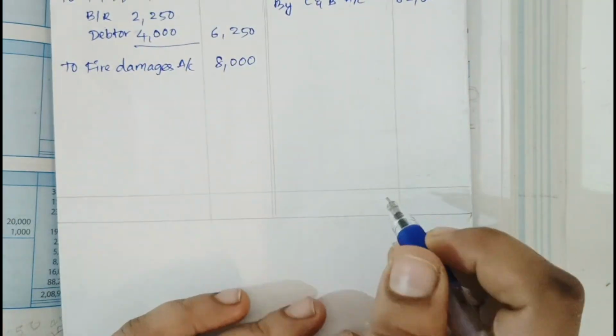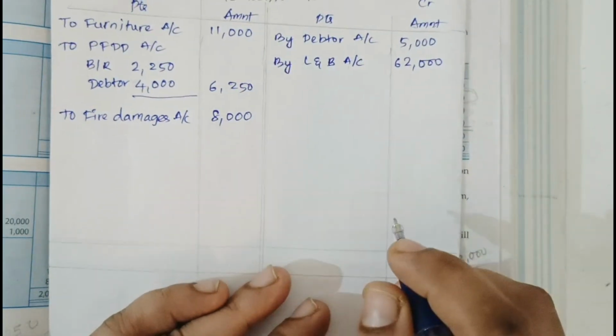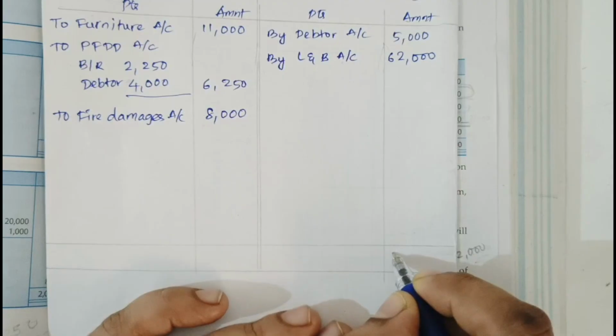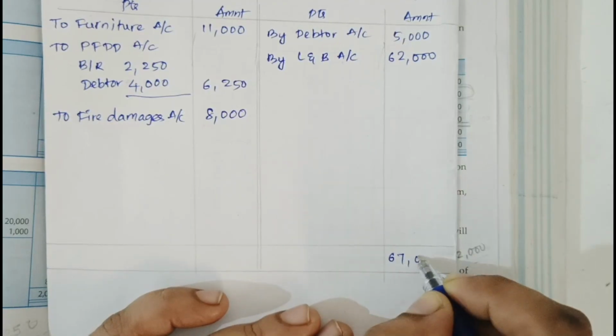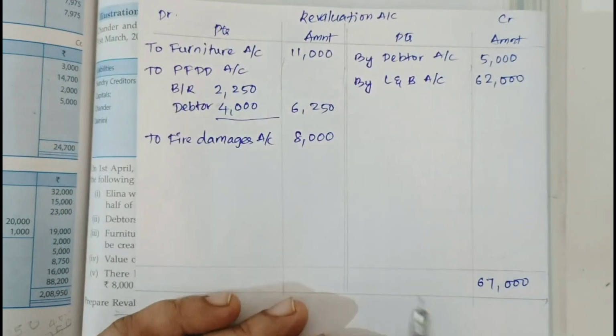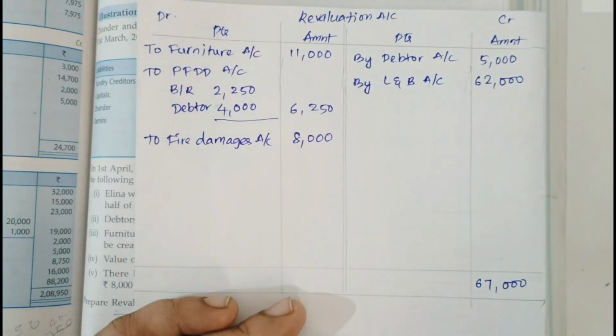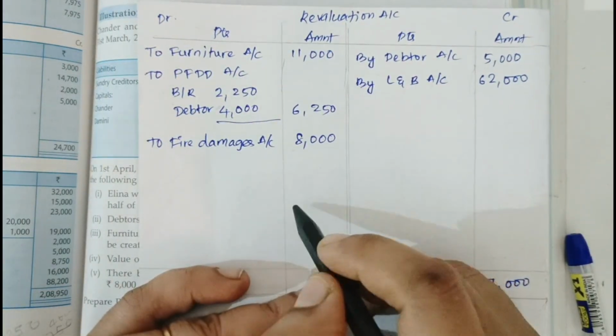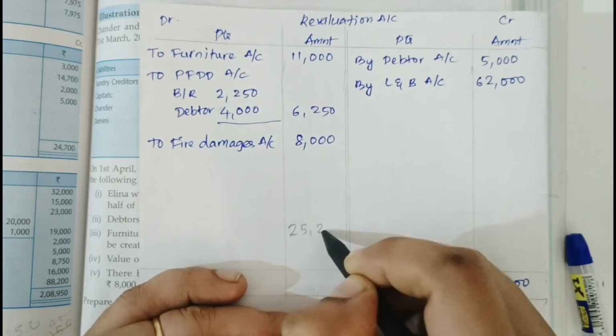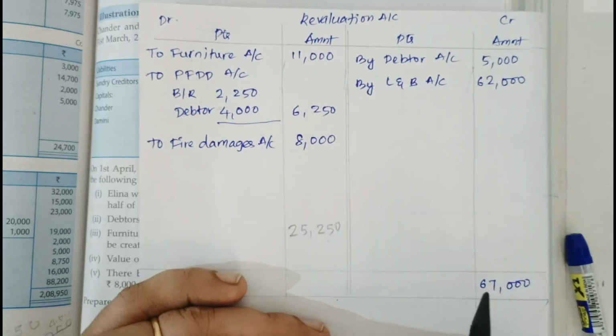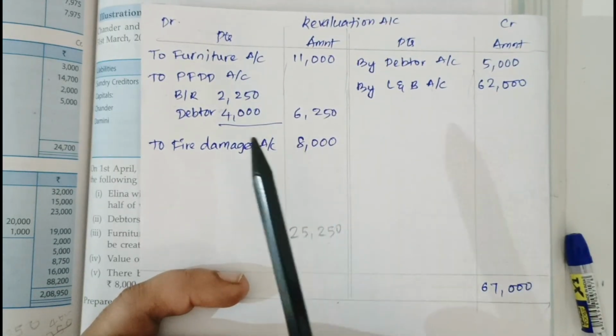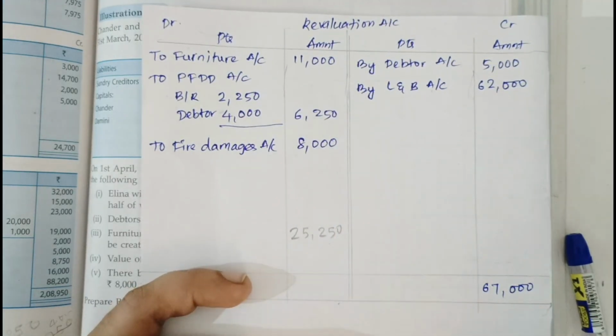Now let's calculate the totals. Here the total is 67,000, and here the total is only 25,250. So the balancing figure will come on the debit side of the revaluation account.